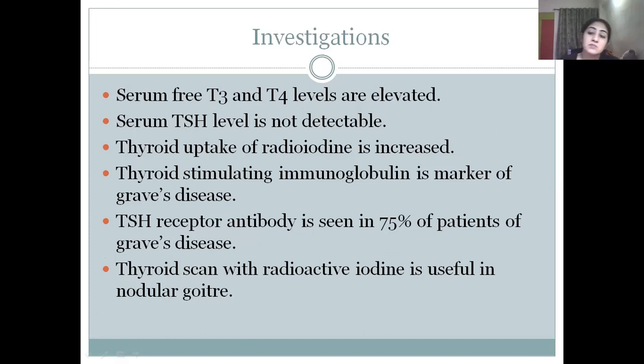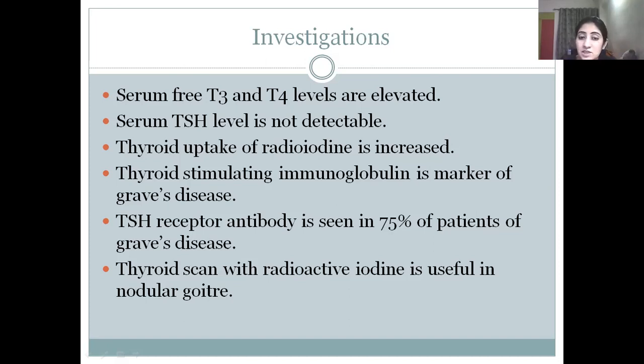Now, moving on to investigations. The main investigations which are done are serum free T3 and T4 levels, which are usually seen elevated. Serum thyroid stimulating hormone level is not detectable, which shows that there is hyperactiveness of the gland. Thyroid uptake of radioiodine is increased.